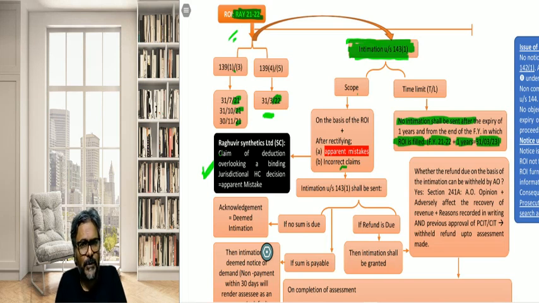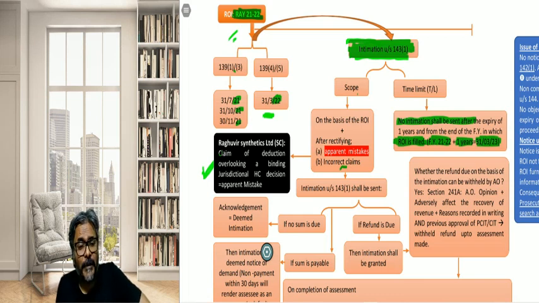This indeed, students, will be a case of an apparent mistake. And since it is a case of an apparent mistake, the intimation can be sent rectifying such claims.